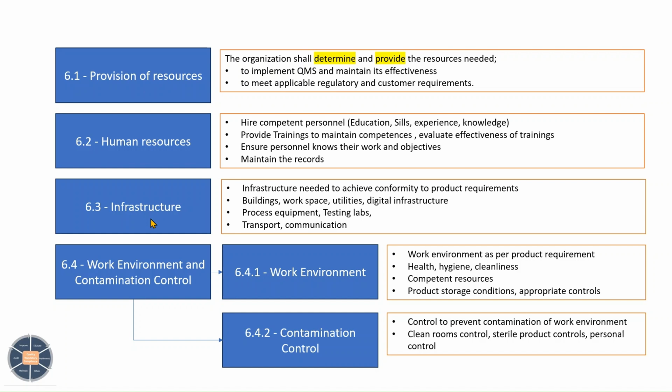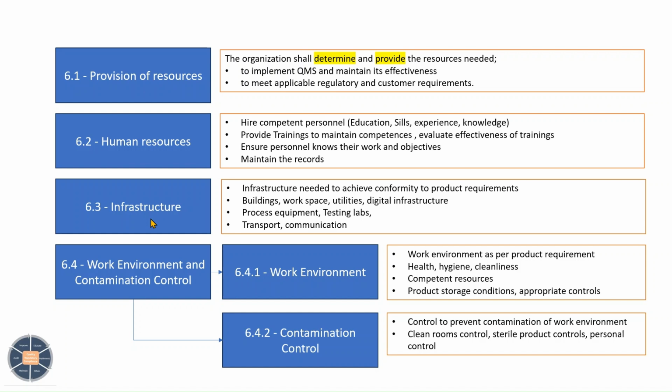Management has to ensure all those things are clearly identified and adequate resources are provided. If the area is too small, there may be product mix-up or other issues. Or, let's say, humidity has to be maintained.